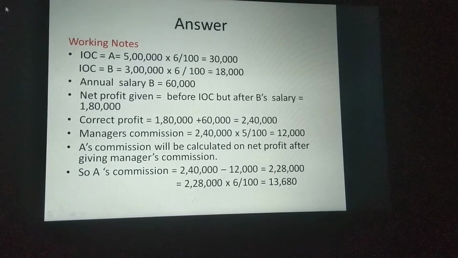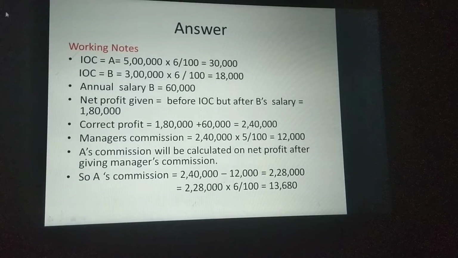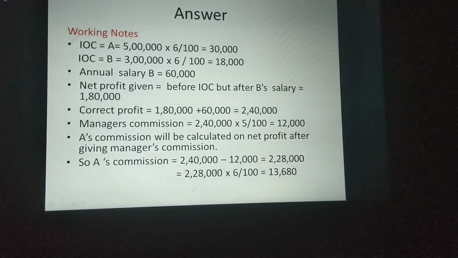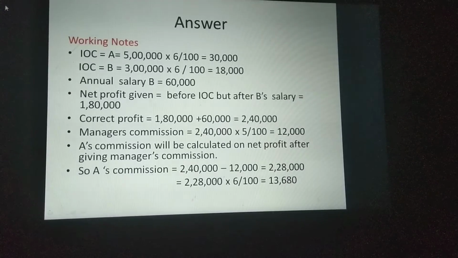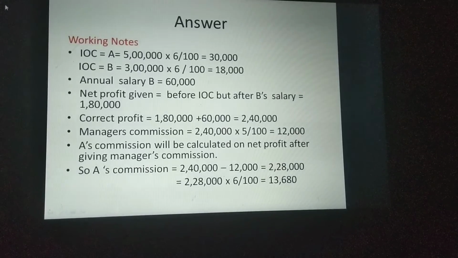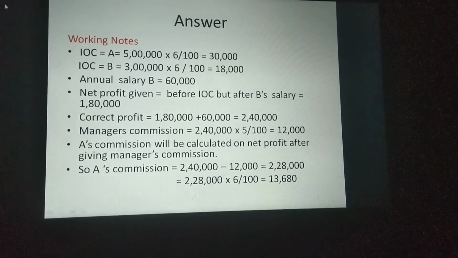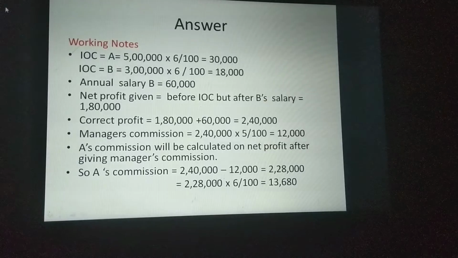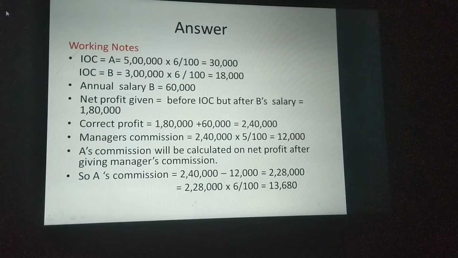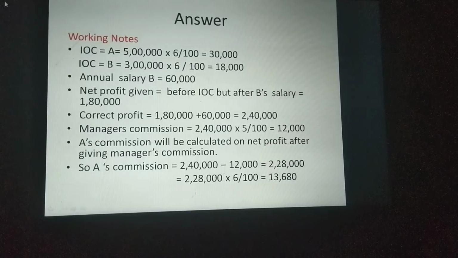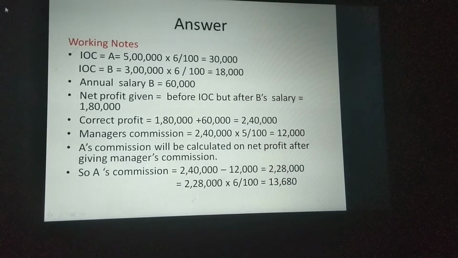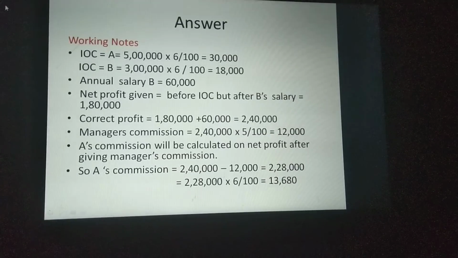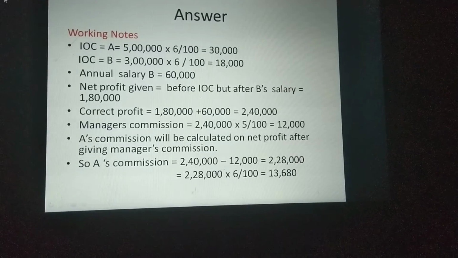Now A's commission will be calculated on the net profit after giving the manager's commission. Why is it so? A is a partner. Already I told you, any charge against profit in the question we have to deduct from the profit. After that, the remaining profit is what partners will get. So whenever you calculate a partner's commission, you take it after deducting any charge against profit. The difference between a charge against profit and an appropriation of profit I already told you. In this question only one charge against profit is there, which is the manager's commission.